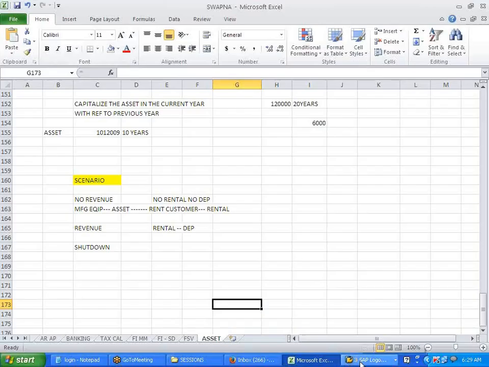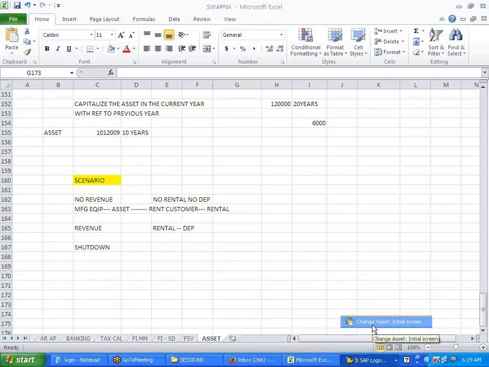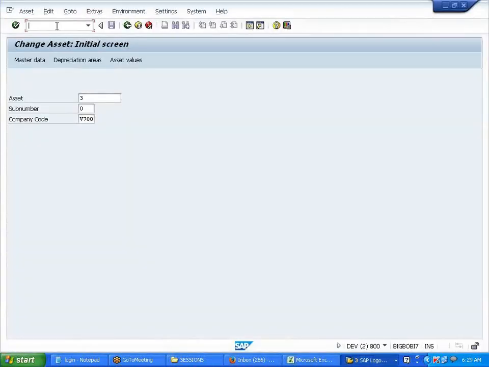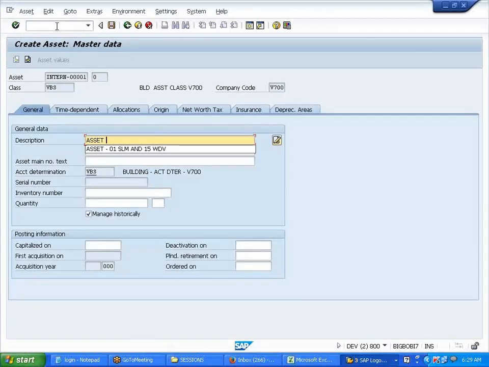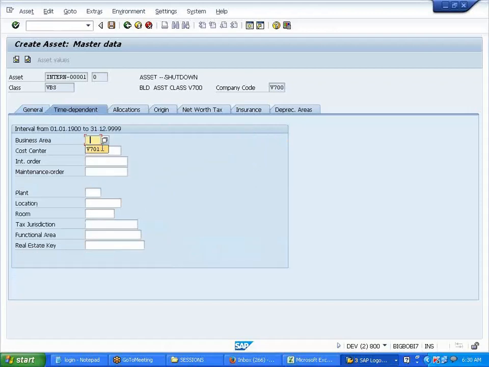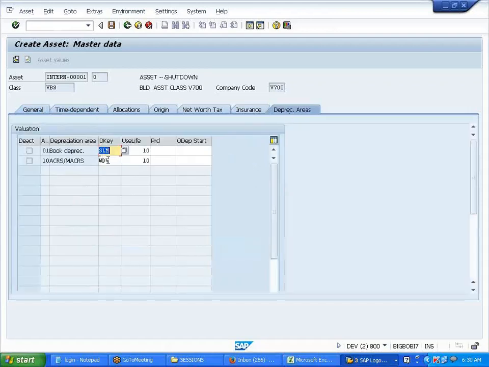Now let me create one asset, AS01. Enter. This asset I'm using for shutdown, shutting down of an asset. Same, just save it.